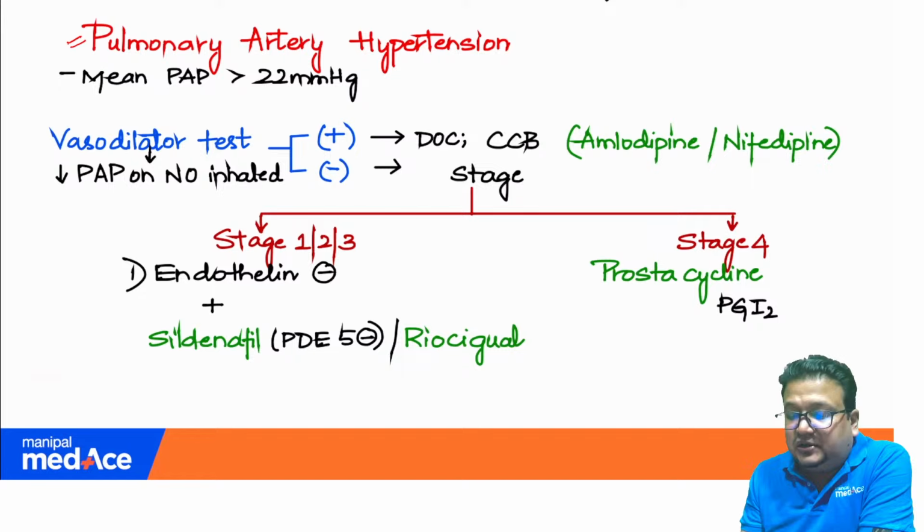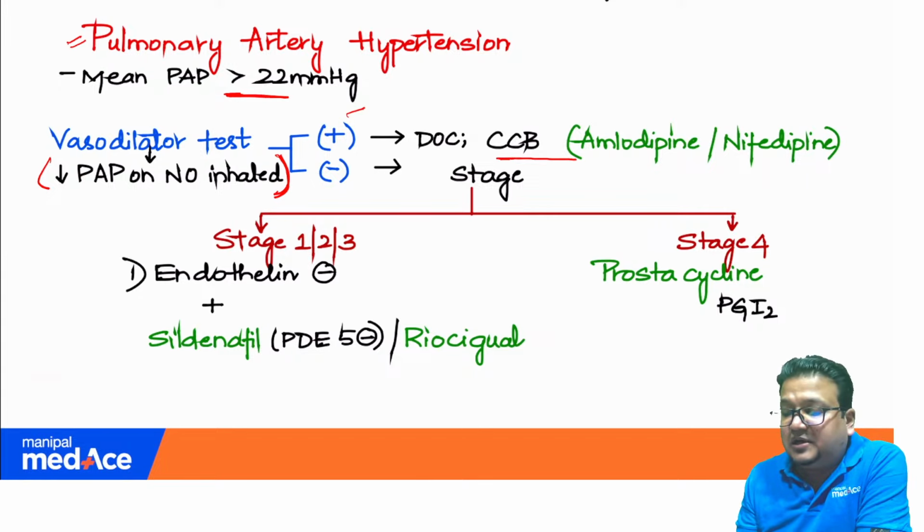Pulmonary artery hypertension is defined when pulmonary artery pressure goes above 22. What is a vasodilator test? A decrease in pulmonary artery pressure on inhaled NO. So you can see the inhaled NO mention we have done here. If the vasodilator test is positive, the drug of choice is calcium channel blockers like amlodipine. And if the vasodilator test is negative, there is no fall in pulmonary artery pressure on inhaling NO,